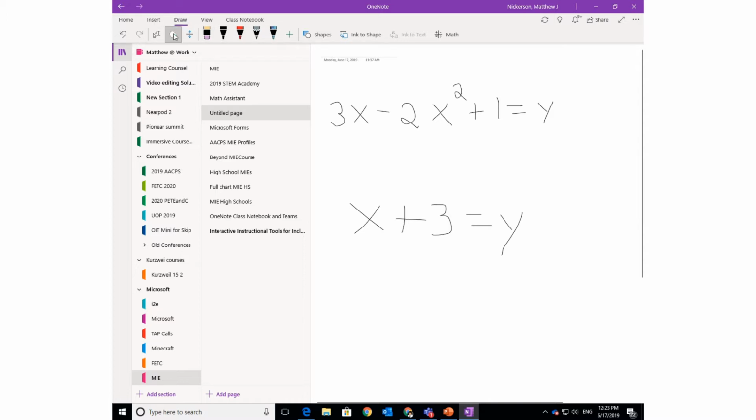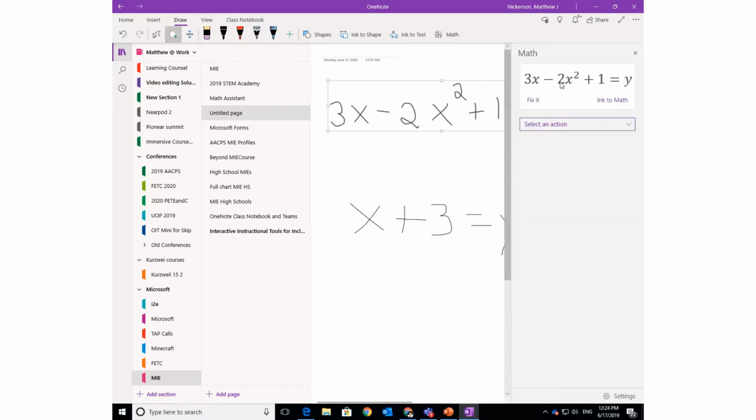So when you choose this Lasso Tool, you want to treat it like a pencil. As I start drawing and I turn the corner, notice I get that extra straight line in there. Just ignore that. Circle all the way around. I click the Math tool, and it did actually read it correctly. A lot of times it doesn't get the 2's right. So if you click Fix It and circle an item, it'll come up with some suggestions for what you'd like to change it to. I'll keep it as a 2 and just do Ink to Math.